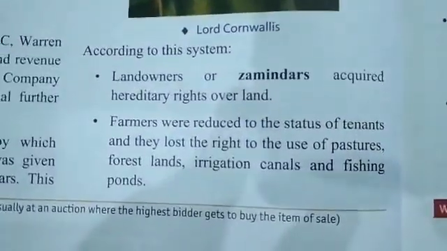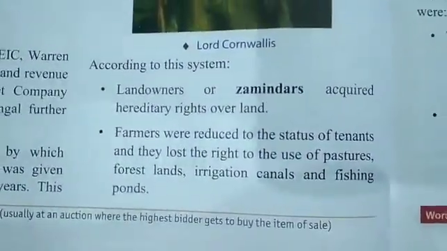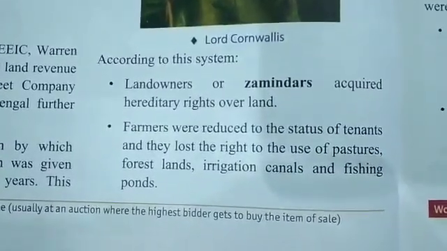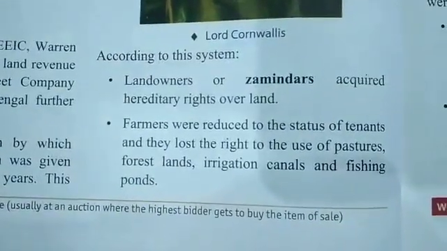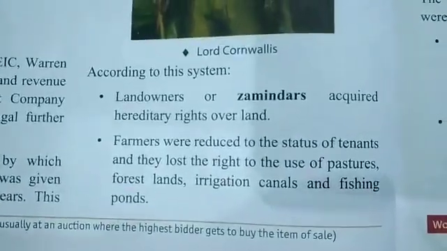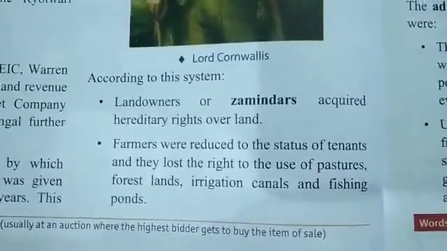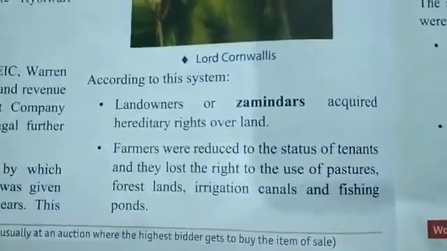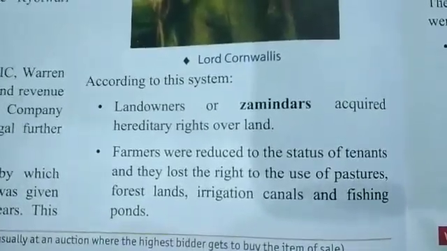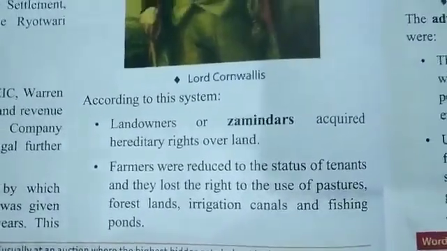Now, the farmers were reduced to the status of tenants, and they lost the right to use pasture, forest land, irrigation canals, and fishing ponds. The farmer's status was merely reduced to that of a tenant, only a worker.